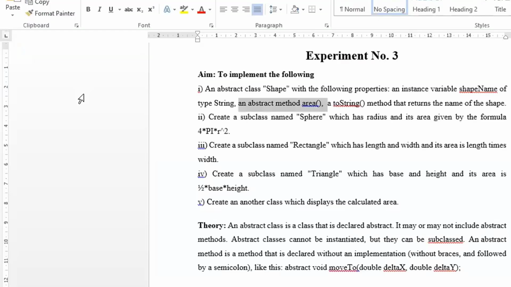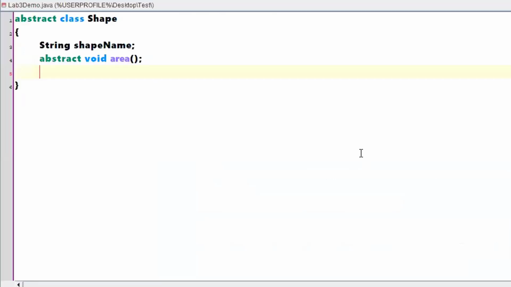What is the next statement? A toString method that returns the name of the shape. I'll write a statement, then I'll explain the purpose of that one. String, because from this method I'm expecting a name. So I'm writing String toString. toString is a method.